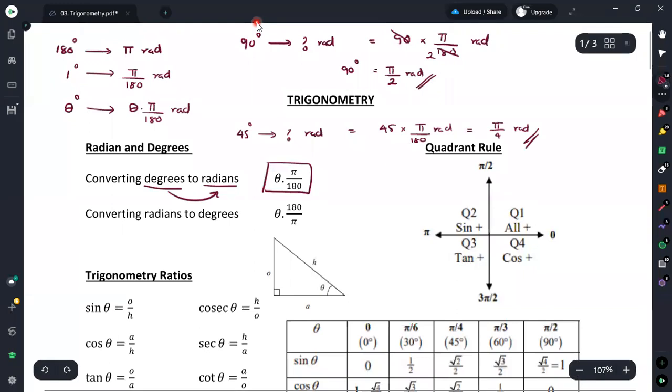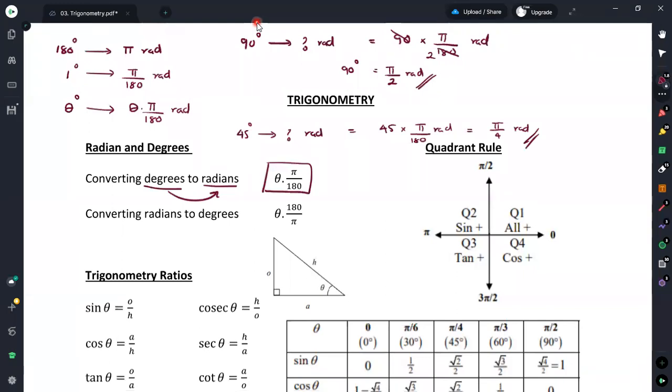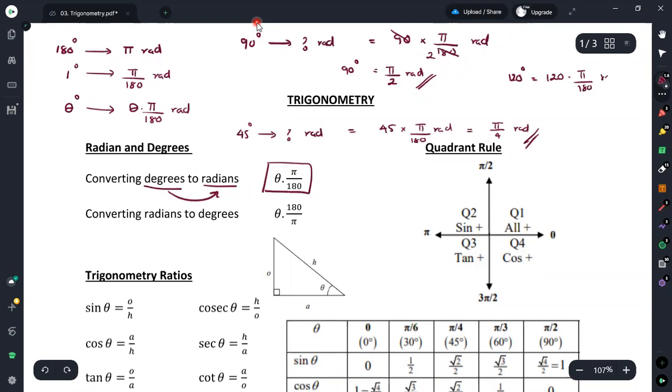If I use some other angle, such as 120 degrees, then I get 120 times π over 180 radians. If you cancel out, you get 2 times π over 3.